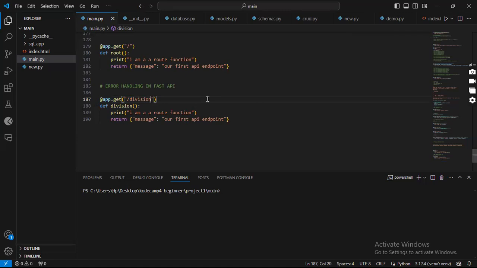So I'll call this route division route, and I expect that you provide two path parameters. I'll call them A and B, and I want A and B to be integers. So I come to my route handler and specifically say that I need A to be an integer, A being one of our path parameters, and I also want B to be an integer.